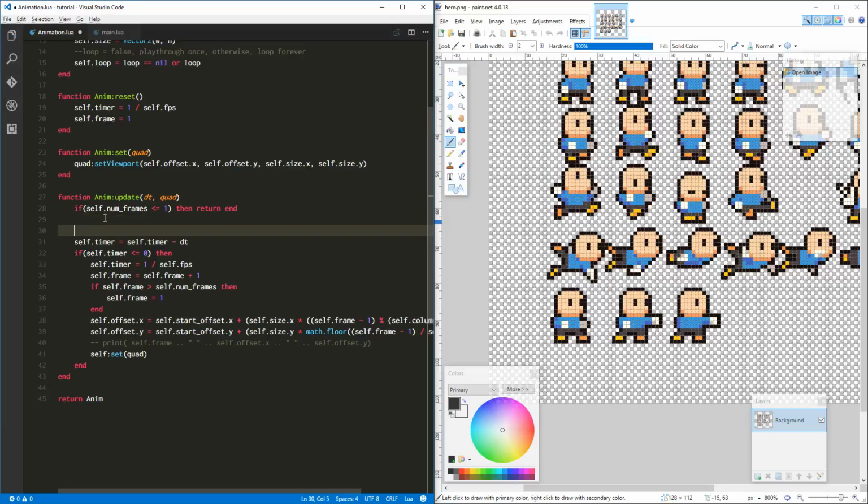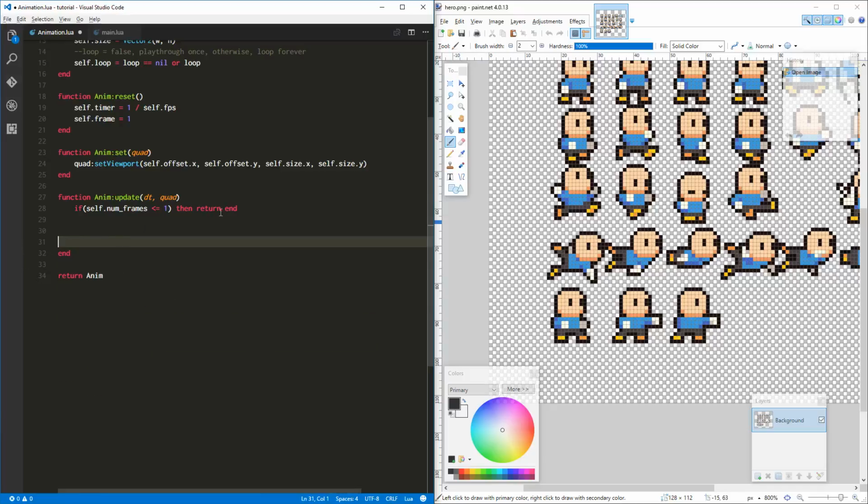Well, let's add an additional condition, and I'm going to cut this and pull that out. So we're going to say if the number of frames is less than or equal to 1, as we've said before, there's no need to animate. If you've only got one frame in your animation, you just display that. And we're going to do else if, and again, let me remove those parentheses.